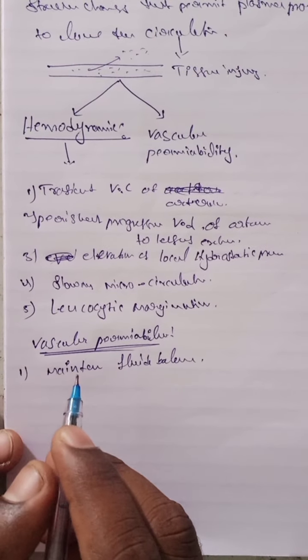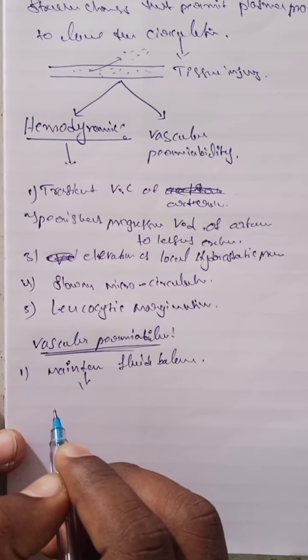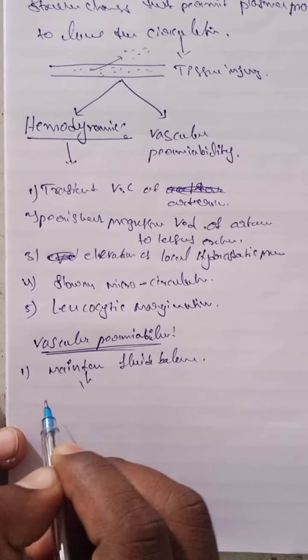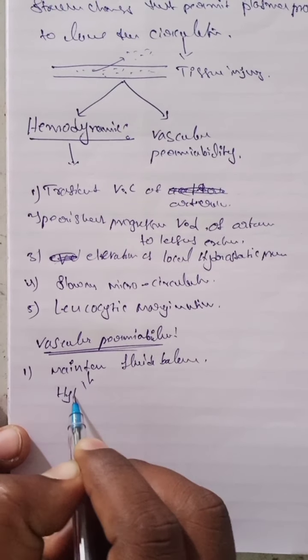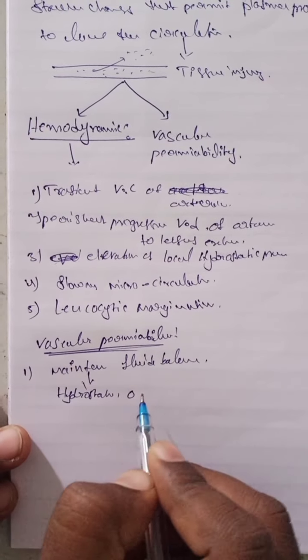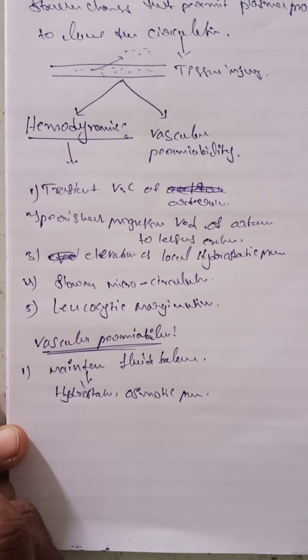There are two opposing sets of forces in normal circumstances. So how is it maintained? By hydrostatic pressure and osmotic pressure.